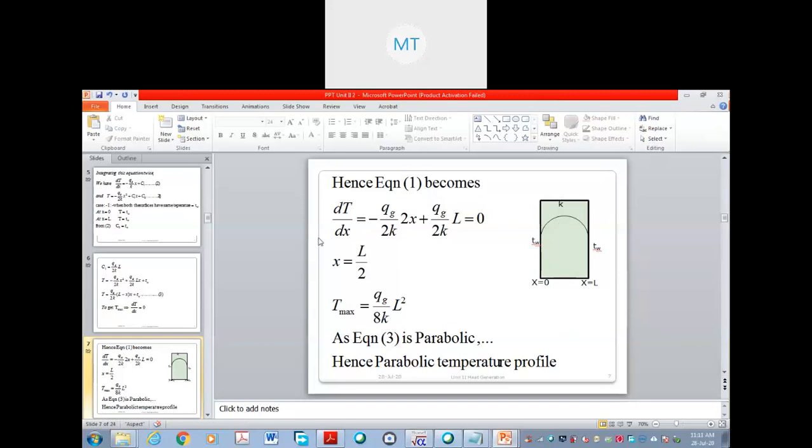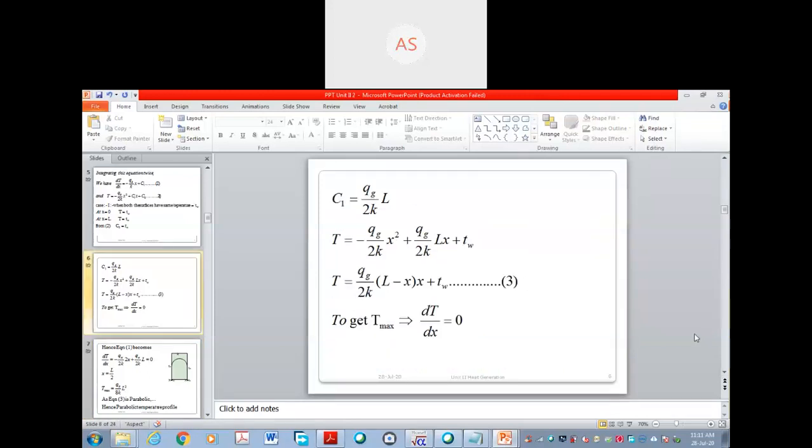Now what will be the value of maximum temperature? The location you have found out, but the value also you have to find out. Again, for that you have to go to the temperature distribution equation, equation number 3. This equation, as I earlier told you, gives you the value of temperature at different x values.